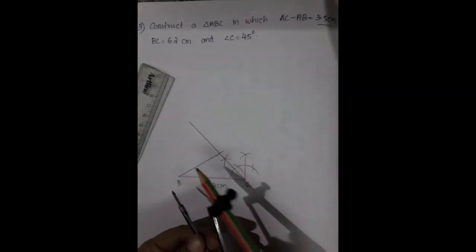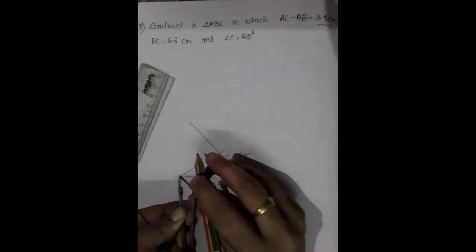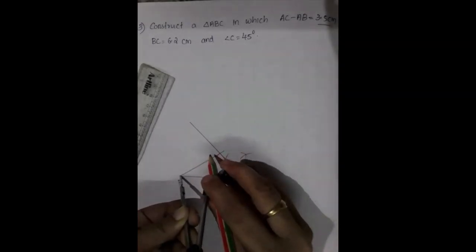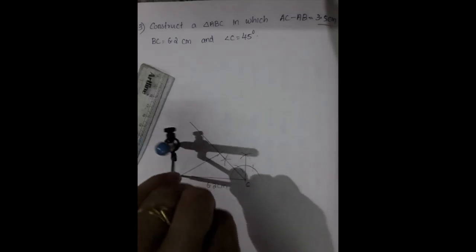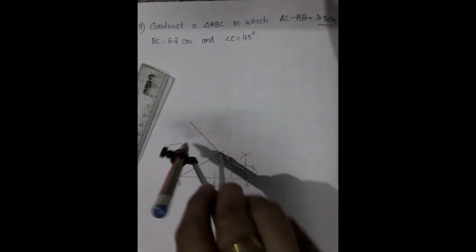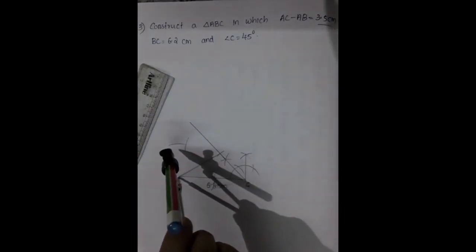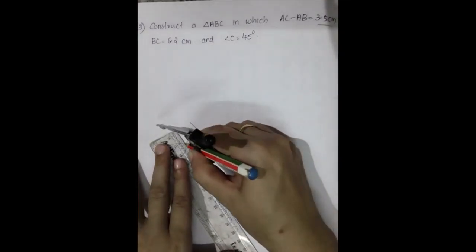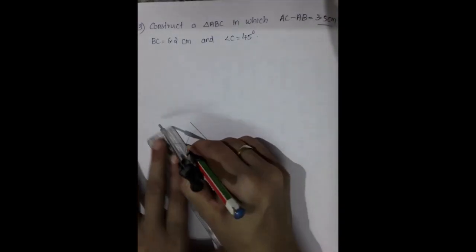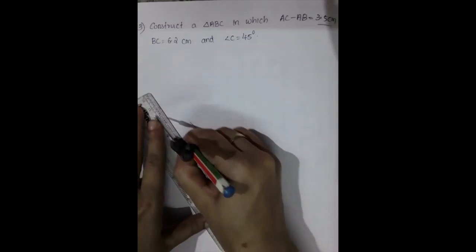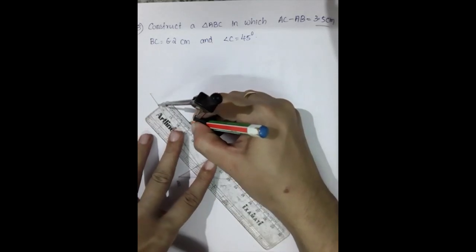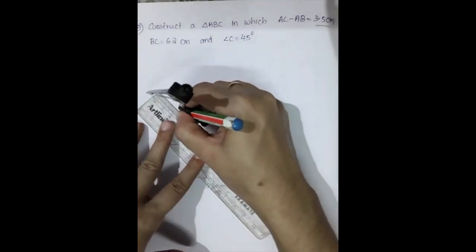And taking more than half of this line, you have to draw top one arc, down also one arc, here also top one arc, down also one arc. Okay, and joining the line, you have to extend the line. At the same time you have to extend this line also.